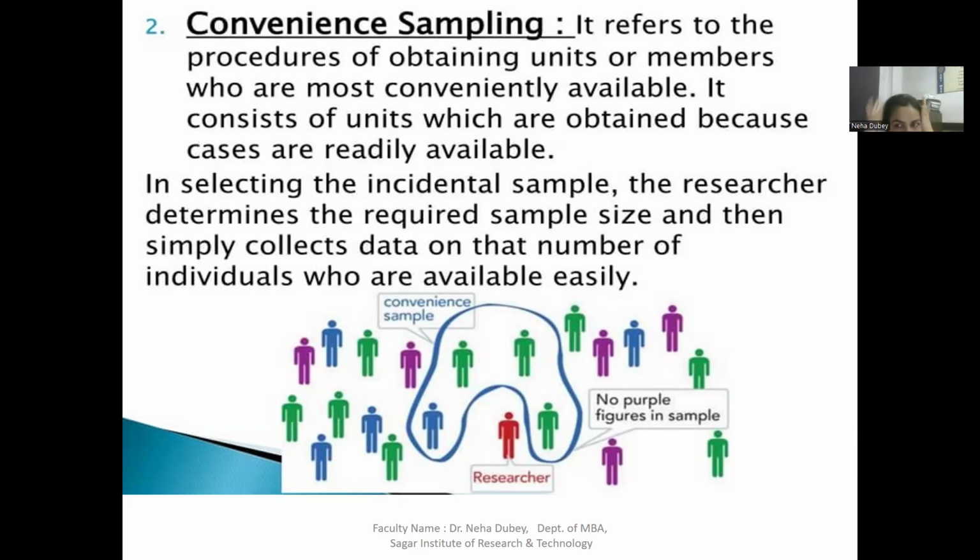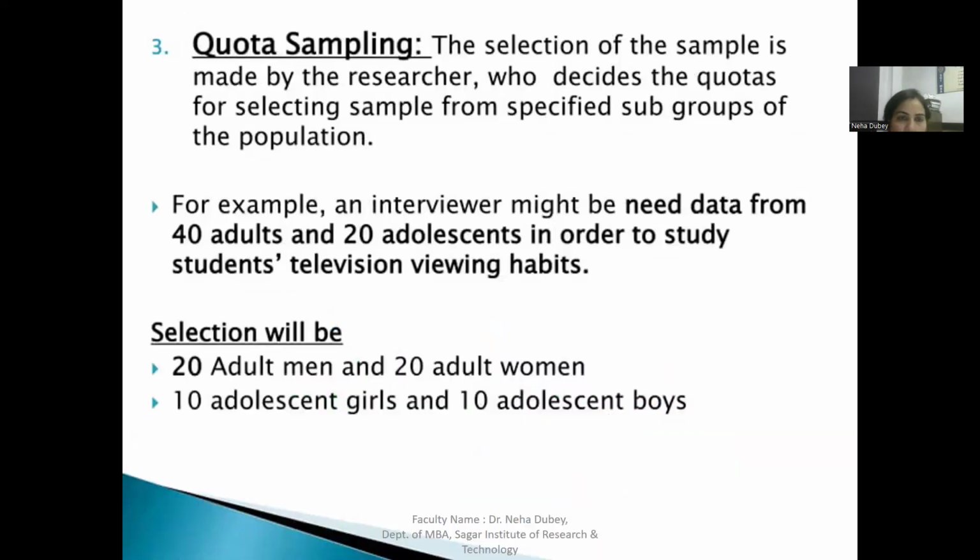You can easily identify that in the center, the researcher is standing out and selecting the nearby people. He or she doesn't bother about maximum participation. He or she just chooses on the basis of convenience.